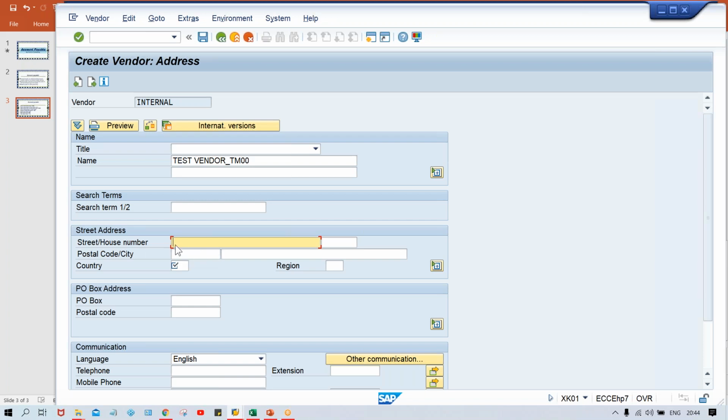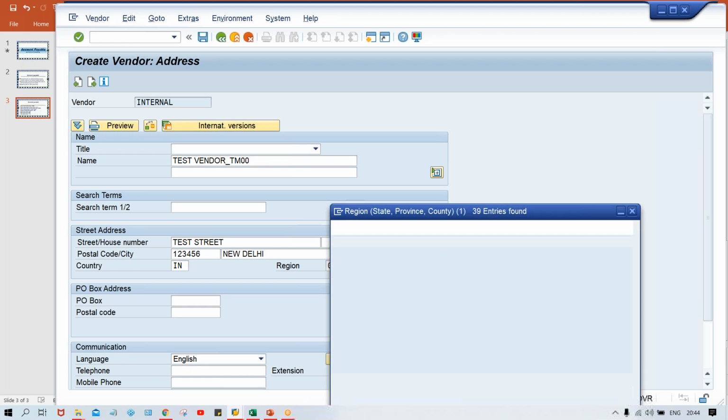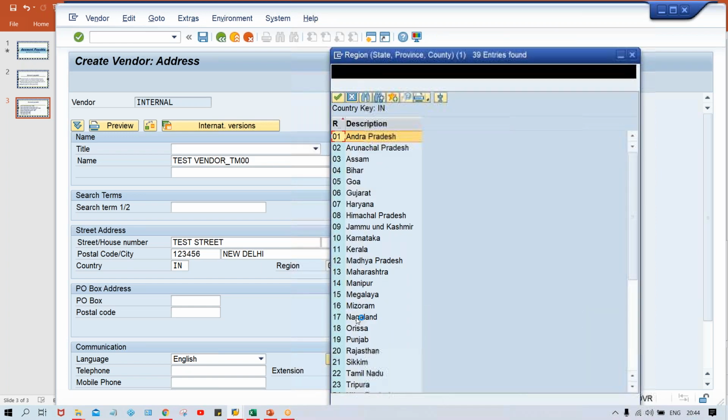Now, look here, just give the street address. I'm going to give just a street. Okay, give a postal code here, any city, country, and region. So the region code, guys, in India, whatever the regions are there, let's suppose I have given New Delhi, I think the region code will be 29, I think.